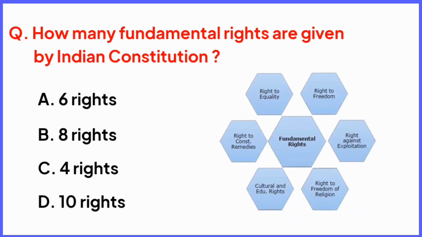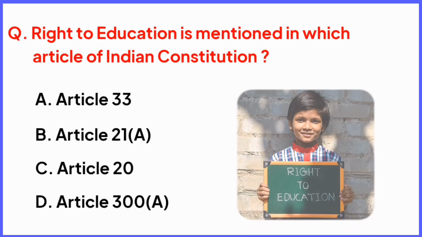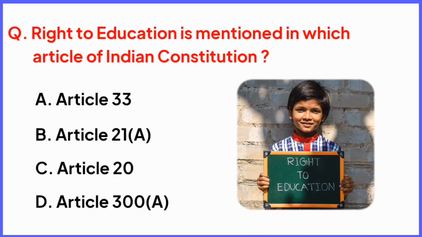How many fundamental rights are given by Indian Constitution? Right answer is option A, 6 rights. Right to education is mentioned in which article of Indian Constitution? Right answer is option B, Article 21A.